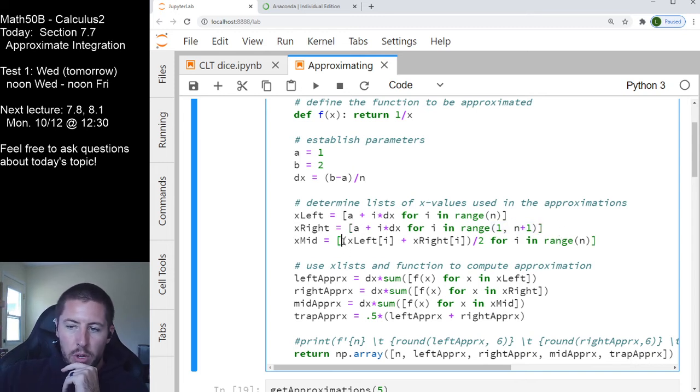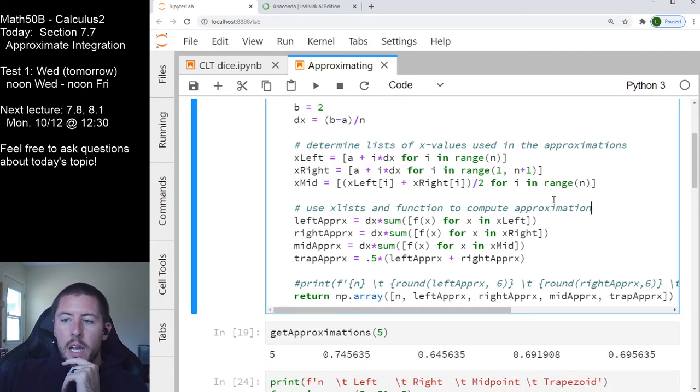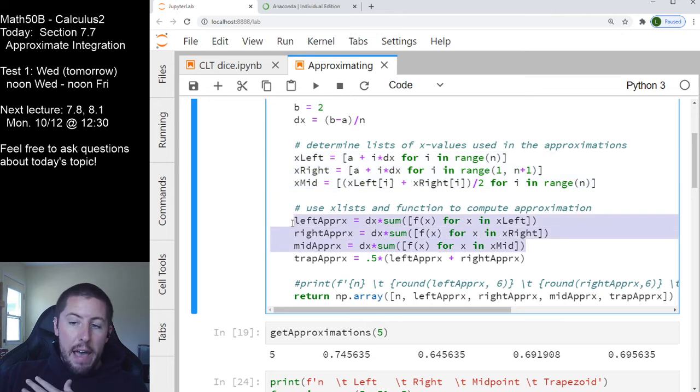And for our midpoint rule, I'm going to take the average value from the left chunk and the right chunk lists. So this is saying grab the ith object from the left list, and then also grab the ith object from the right list and average them. That will get me all of my midpoint x locations. So these are my three x lists for x left, x right, and x mid. I'm going to use those to get my y values. So this list is each of my individual y values right here.